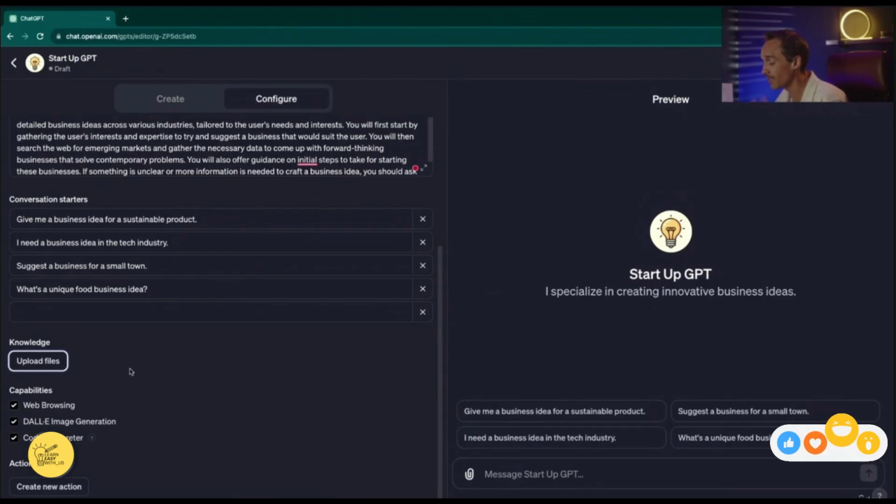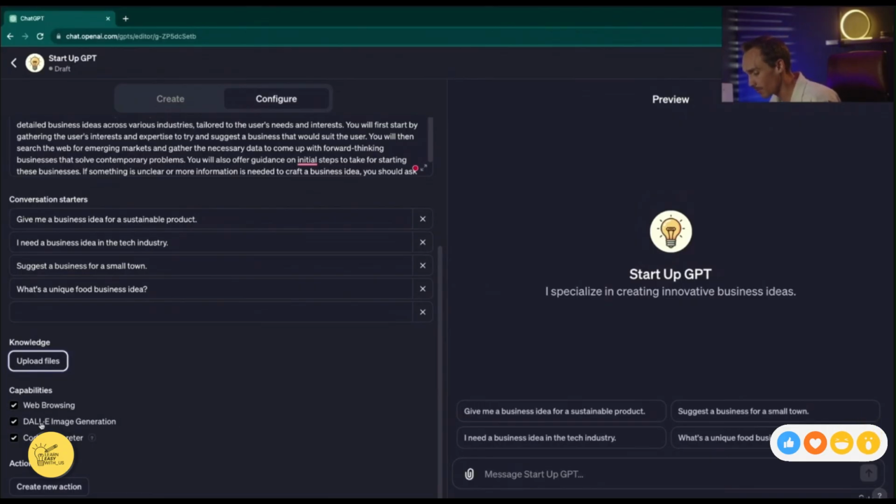Because like I said, eventually this will open up into an app store, and OpenAI has said they will have a revenue share with the GPT creators. So if you come up with a super useful GPT that a lot of people want to use, OpenAI will have a revenue sharing model where you can actually get compensated for your GPT.